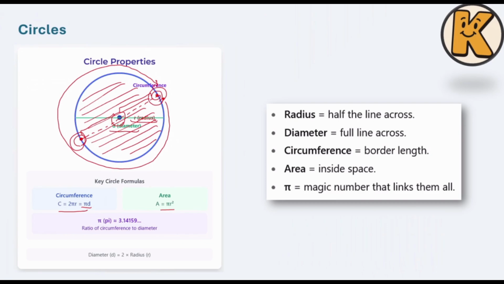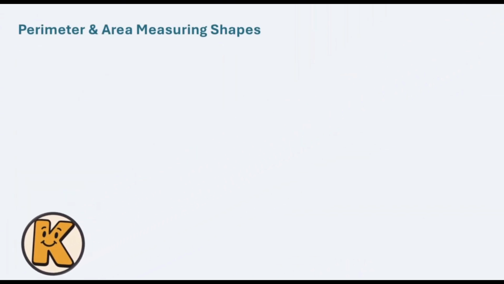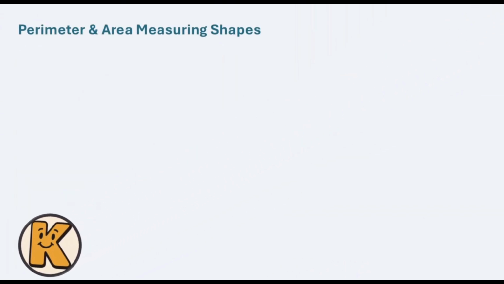Another one that we have is the border length. It means that if we measure around the whole thing, how much is that? Inside the space is something that we call area, and pi is a magic number that's going to help us connect all of these things together. Which is going to lead us to another concept, the perimeter and area.